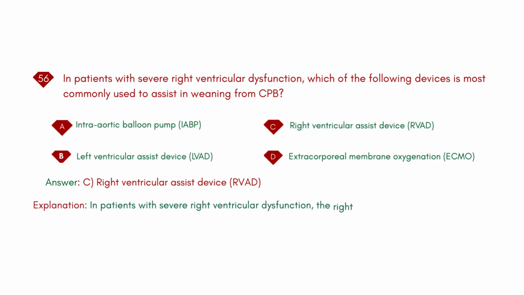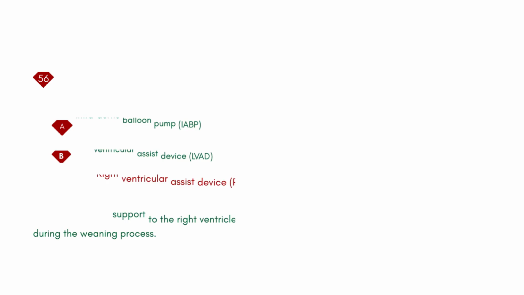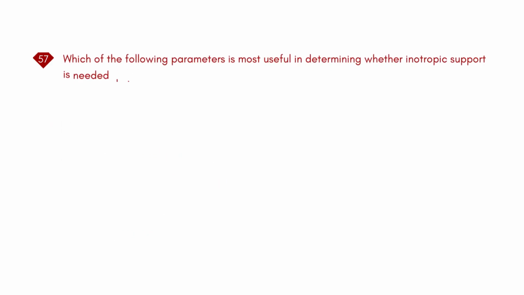Explanation: in patients with severe right ventricular dysfunction, the right ventricular assist device, RVAD, is used to provide support to the right ventricle, helping to maintain adequate pulmonary circulation during the weaning process. Which of the following parameters is most useful in determining whether inotropic support is needed during weaning from CPB?